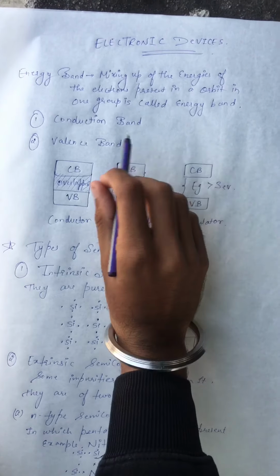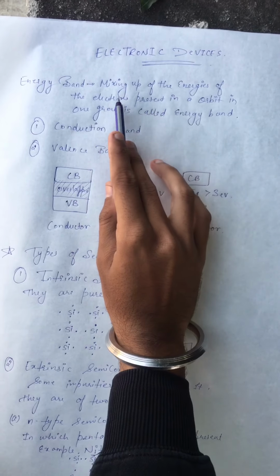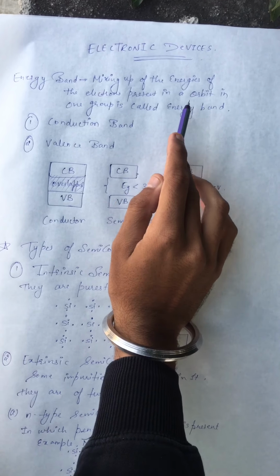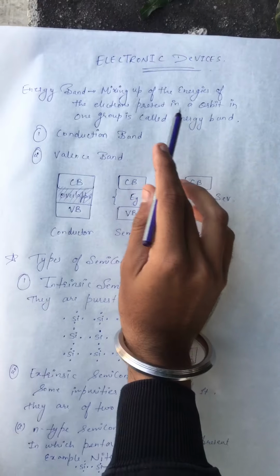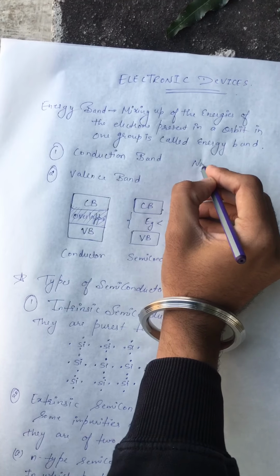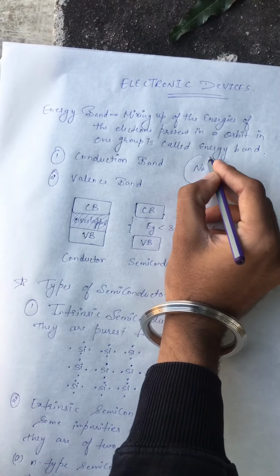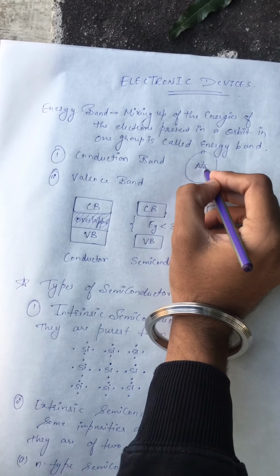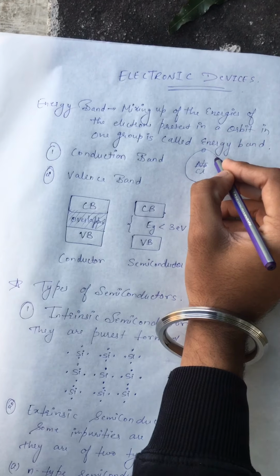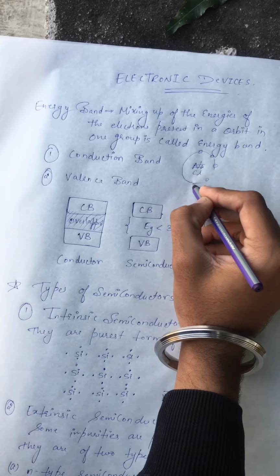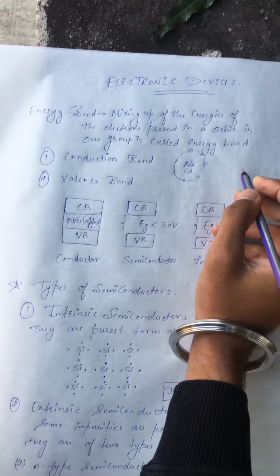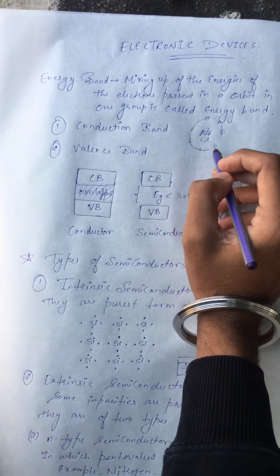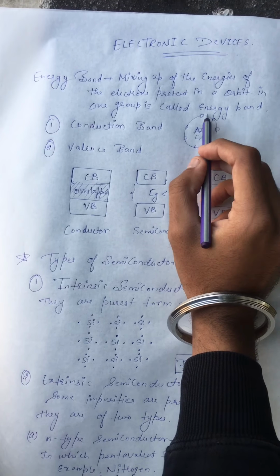Electronic devices. Starting with energy band: mixing up of energies of the electrons present in an orbit in one group is called energy band. As we know, if we take an atom of sodium, its outermost shell has one electron. If we take another atom, for example chlorine, Cl, it will have 7 electrons in its outermost shell, and each electron will have its own energy. So mixing up of energies of all the electrons in one group is called energy band.